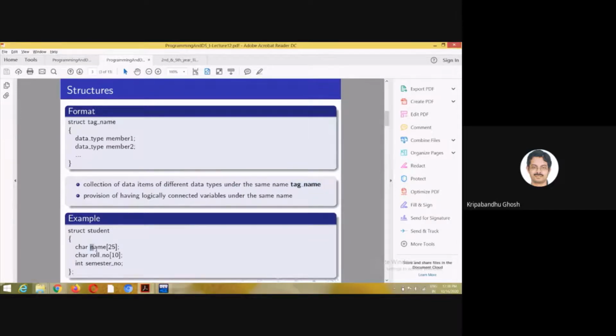So inside this you can have arrays also. Inside this there can also be structures that you can do. And this gives you the provision of having logically connected variables which can be of different types under the same name. So you see that this solves the purpose of putting all the entities related to a student under this one structure.